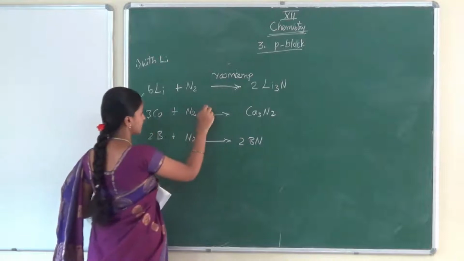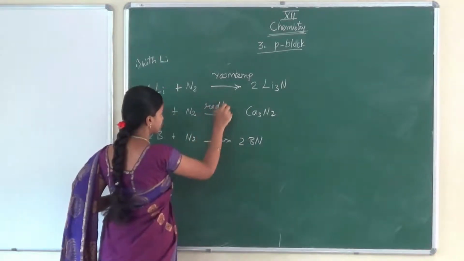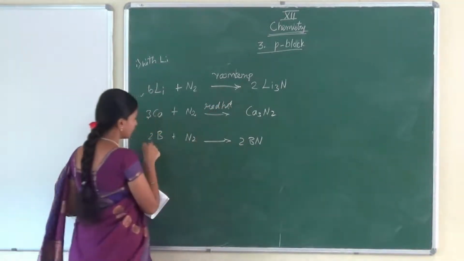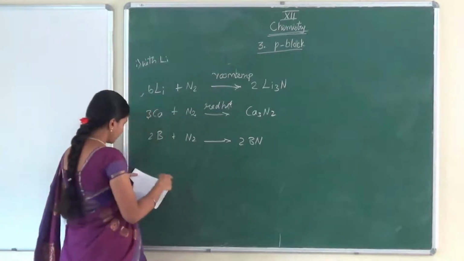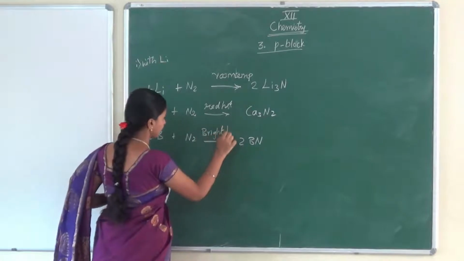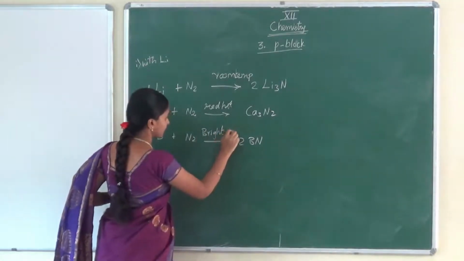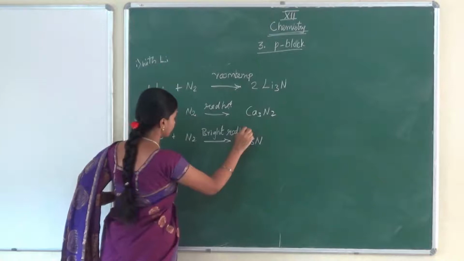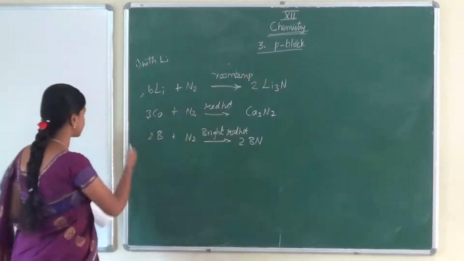Now, the lithium reaction will take place at room temperature. For the reaction with calcium, it requires a red hot temperature. For boron, it requires a bright red hot temperature. That means very, very high temperature we need. This is the reaction with these elements.